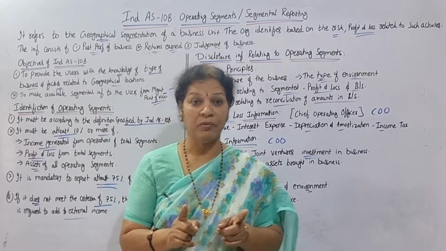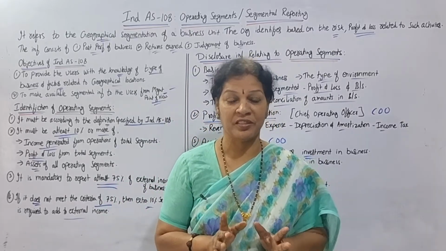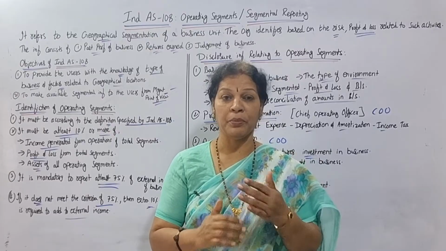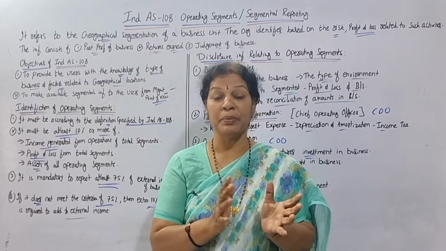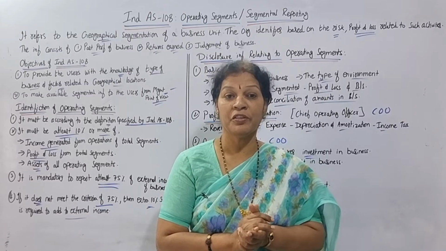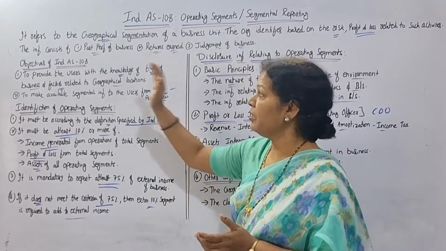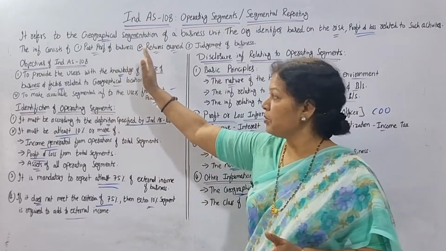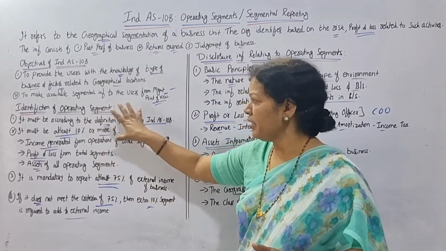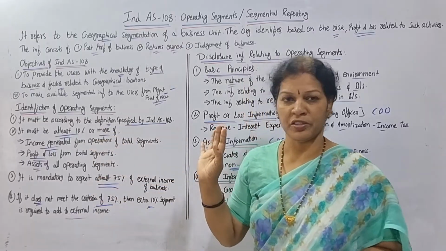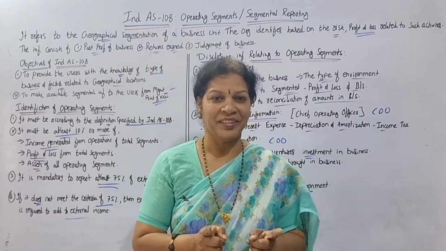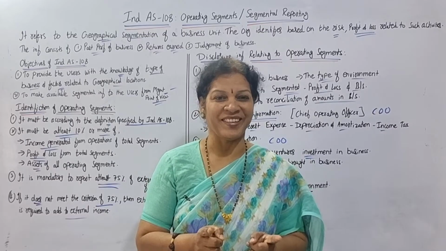Now you are able to remember IFRS 8, operating segments. Operating segments are based on the geographical location, profit and loss, and the company's business point of view, and we are going for the segmentation. What are the things we have discussed? Mainly the objectives, 2 objectives, and how do you identify. So here in identification, a total of 4 points are there. Then the disclosure, very easy. IFRS 8 operating segments, you'll never forget.